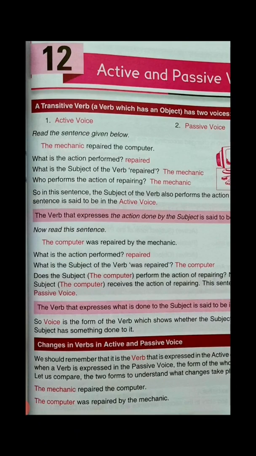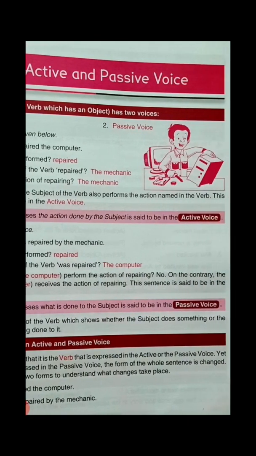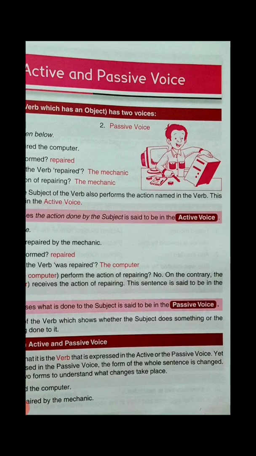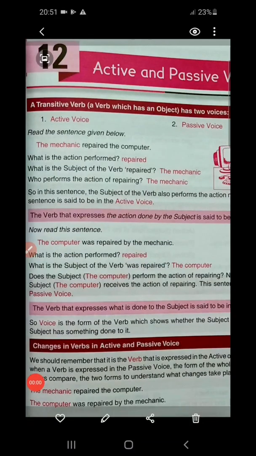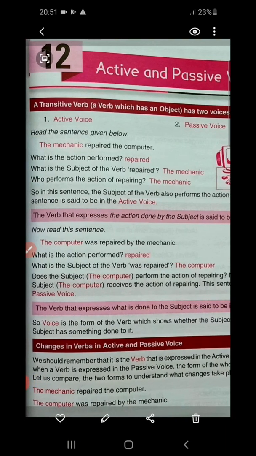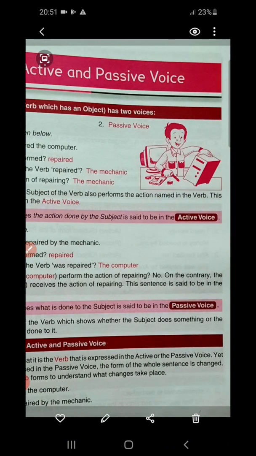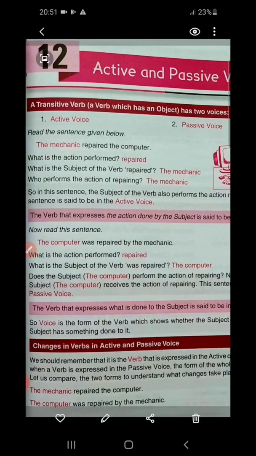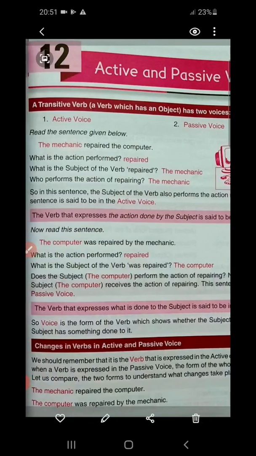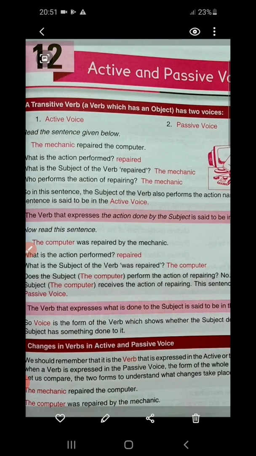So let's look at the definition of the active voice. The verb that expresses the action done by the subject is said to be in the active voice. So when the subject does the action that is expressed by the verb, then the sentence is known to be in the active voice. Now, students, unlike the previous sentence, we have the same sentence in a different form.